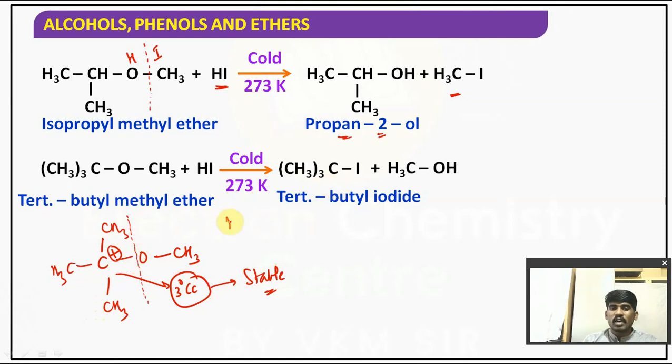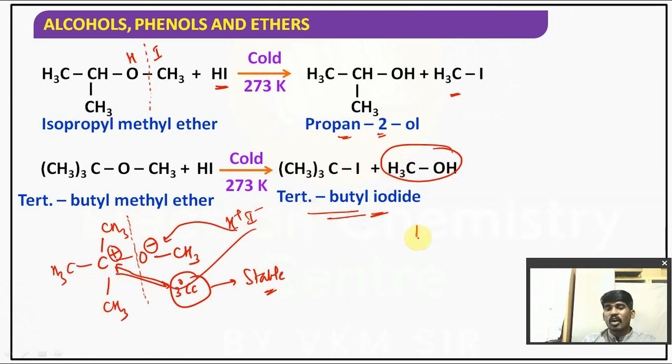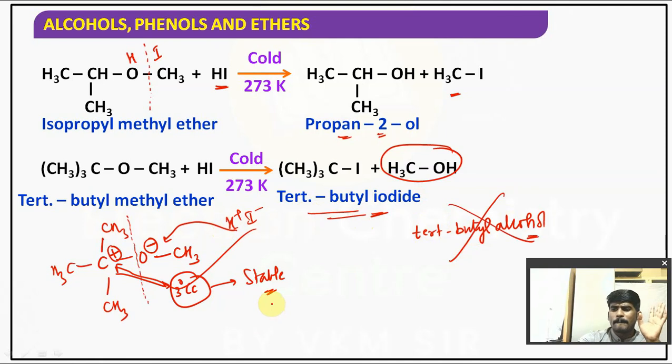We have H plus and I minus. It is O minus, right? So H plus will attack here. It gives CH3OH and I minus will attack at C plus. It will give (CH3)3CI, tertiary butyl iodide. So it will not give tert-butyl alcohol, as this reaction involves the formation of a carbocation intermediate. Tertiary carbocation is more stable than secondary or primary. That's the reason it will give tertiary butyl iodide but not tertiary butyl alcohol. Understood? Is it clear for you?